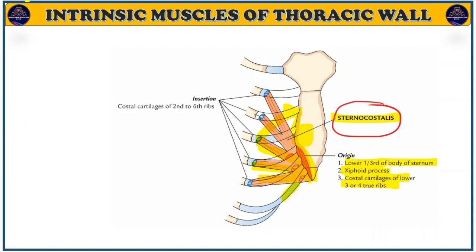And where is the insertion? Insertion is on the costal cartilages of the second to sixth rib. This is the second rib, this is the first rib, and it arises from the manubrium sterni, then the third, fourth, fifth and sixth ribs. Sorry, it inserts to the costal cartilages of the second to sixth rib.